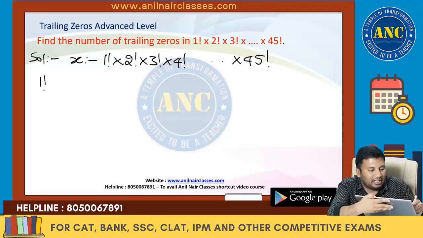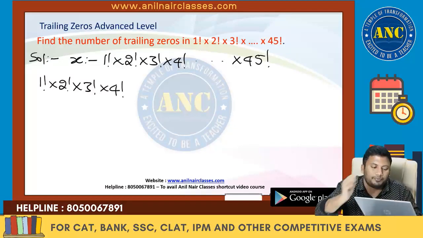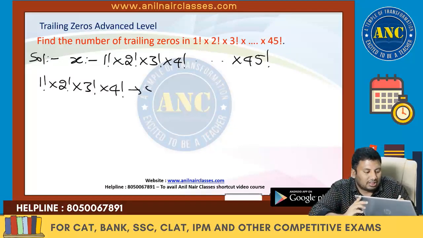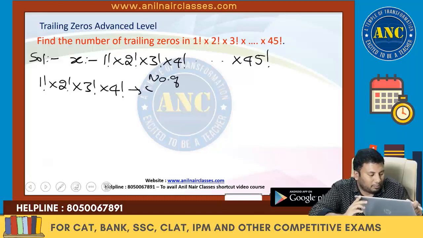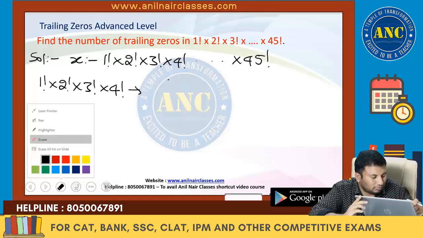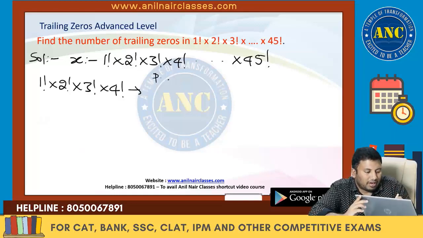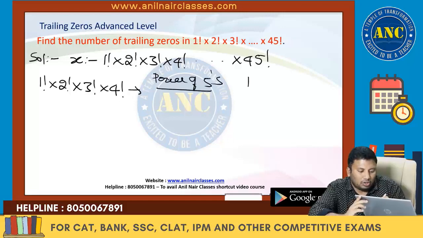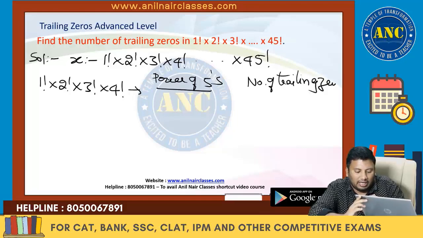I will put a heading like this: power of 5's, total number of trailing zeros.